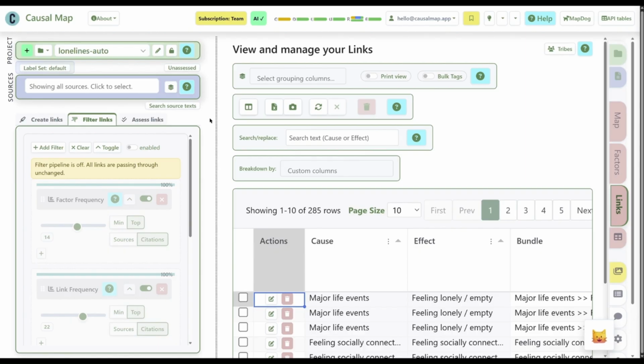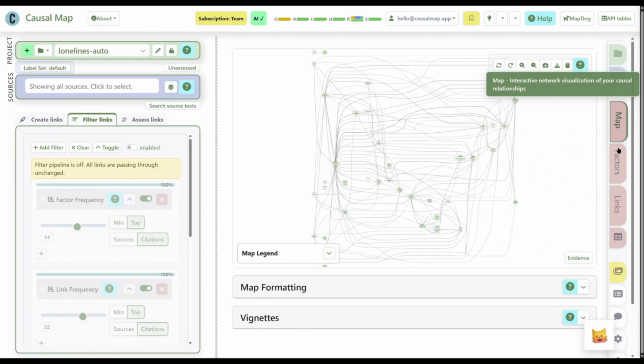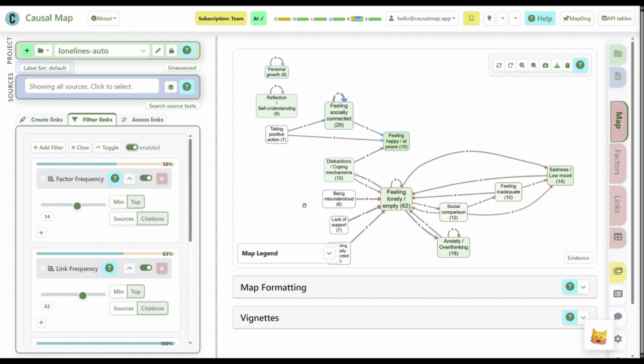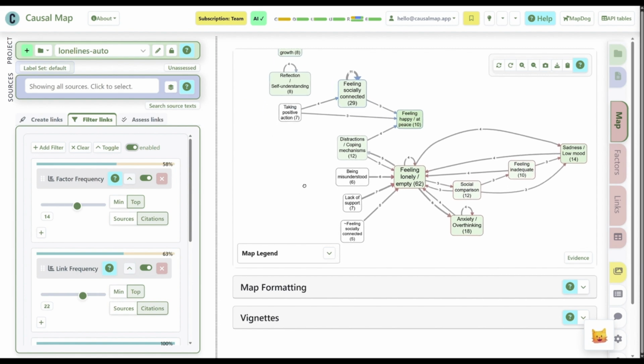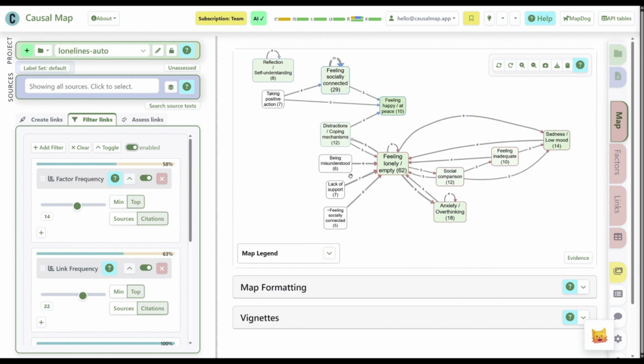Put this back and we'll see, yes, that's quite reasonable. It's only a few interviews, but it's still quite a reasonable summary of the topic, I think, with feeling lonely or empty being obviously in the center, because that's what the interviews are about. With sadness and feeling inadequate as some of the consequences of that, which feed into one another, and being misunderstood and distractions as influencing it, with a feedback loop between feeling lonely and distractions and coping mechanisms.